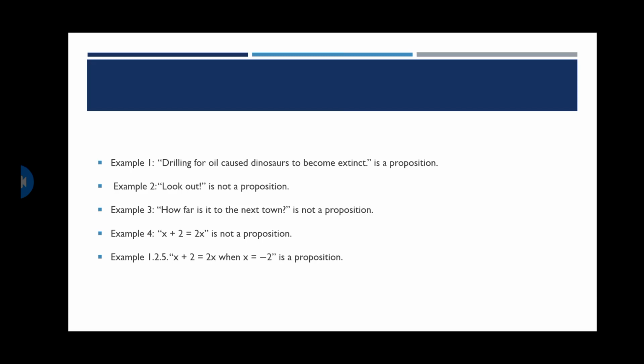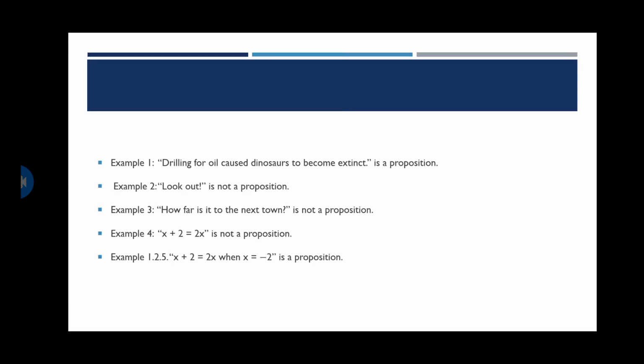Let us see the second one. Look out. Look out means you see outside. It's not describing whether it's true or false. It's just exclaiming. It's not saying whether it is true or false, so we can't consider it a proposition. Look out is not a proposition. You can even find that if there are exclamation marks, those exclamatory sentences are not propositions. That is the second one.